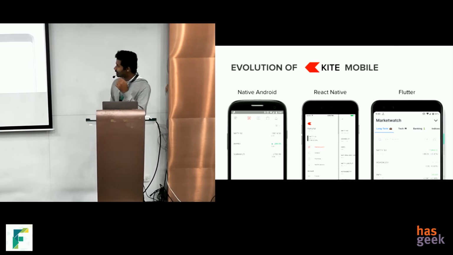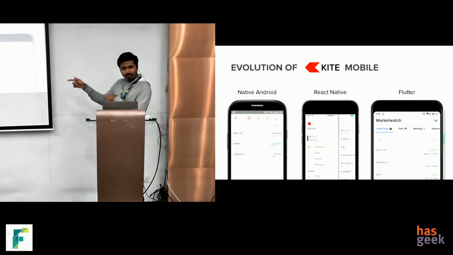So initially we started with a native Android. Obviously everyone starts with that. This was like 4 years back, and we took almost 1 year to build our app. And then we didn't have any iOS app at that time. Then we switched to cross-platform. That was my first mission.